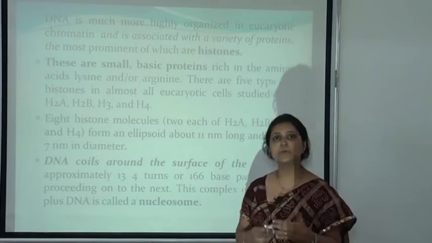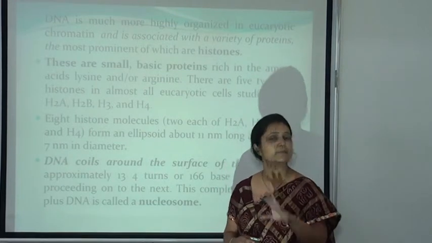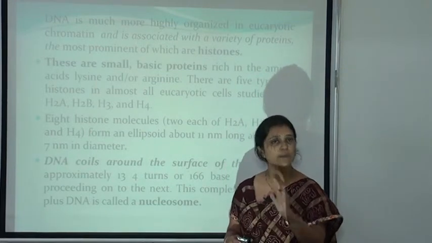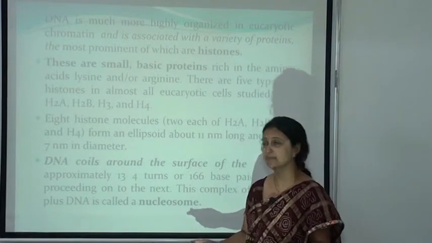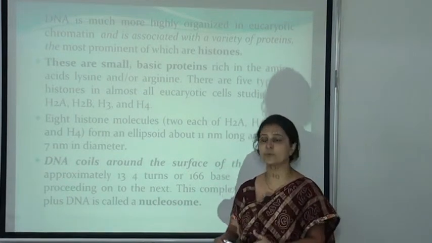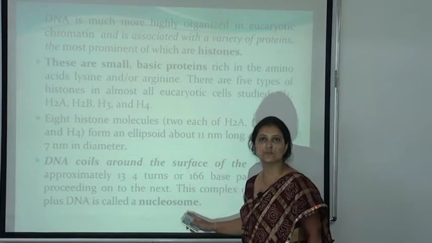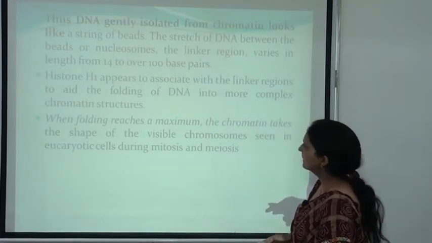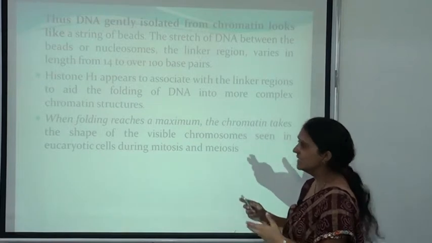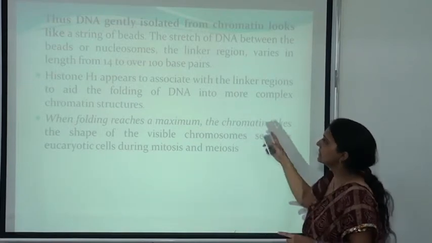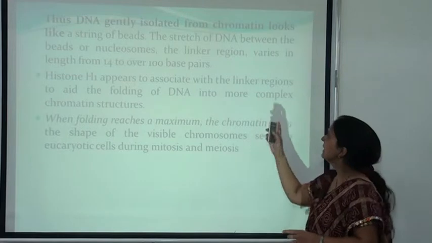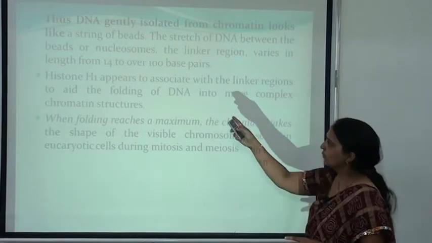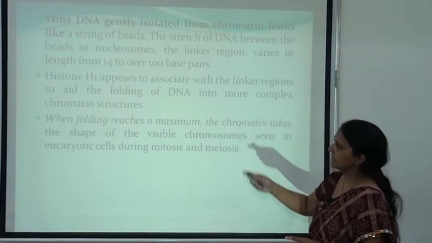So histone protein combined with DNA is present in the eukaryotic cell. In the prokaryotic cell, histone proteins are not present, and DNA plus histone protein is known as the nucleosome. Thus, DNA gently isolated from chromatin looks like a string of beads, and the stretch of DNA between the beads, or nucleosomes, the linker region, varies in length from 14 to over 100 base pairs.